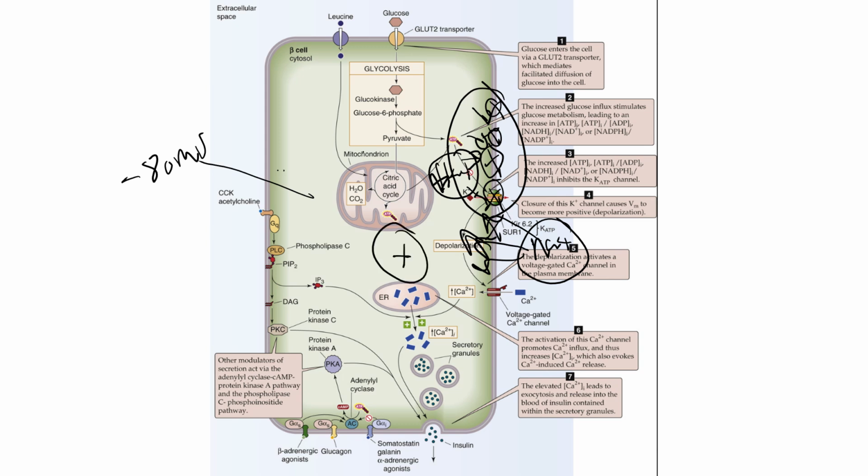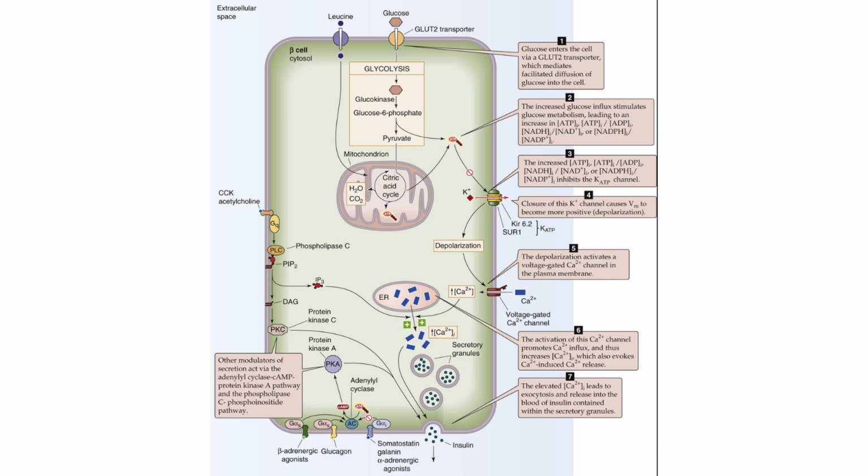It's going to begin to depolarize, is what we say. It's going to begin to become more positive. It's going to begin to go from -80 to -70 to -60, so forth and so on, right? The pancreatic beta cells are now actually going to begin to depolarize. They're going to begin to become more positive.